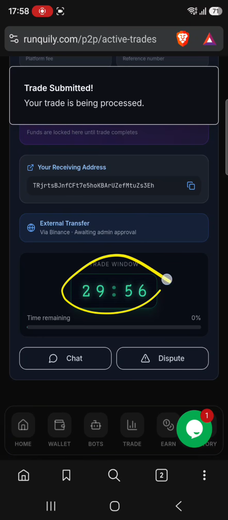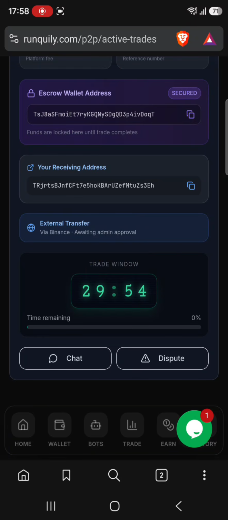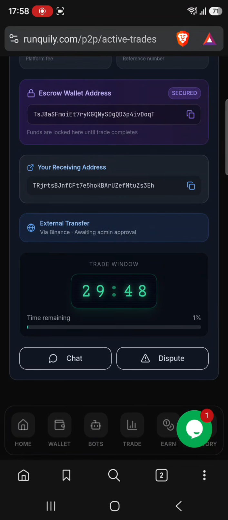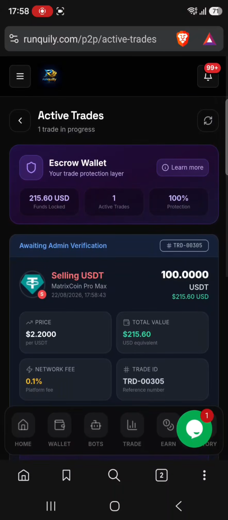Maximum trade time is 30 minutes. Sometimes if the merchant is online, he can send in 2 to 15 minutes because of the blockchain confirmation. So that's how arbitrage trading works. If you have any question, make sure you comment. Meanwhile, let's wait for our profits in arbitrage.